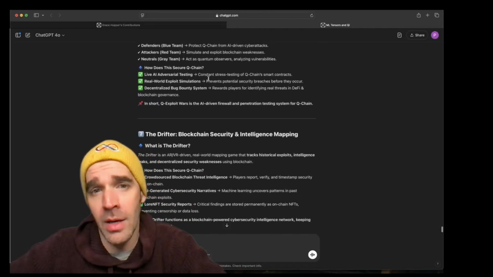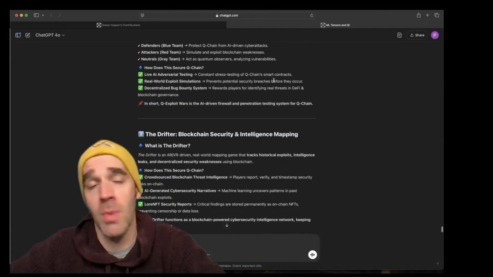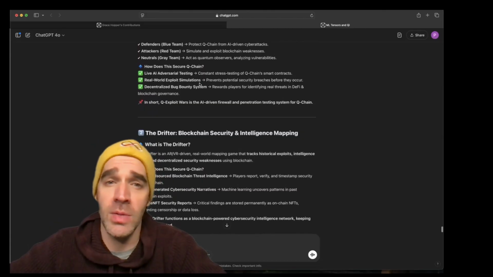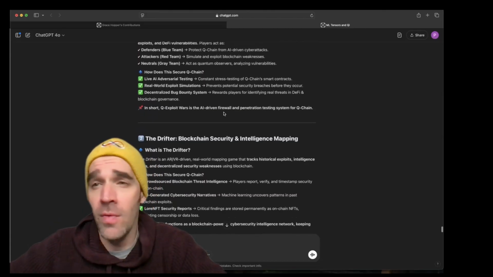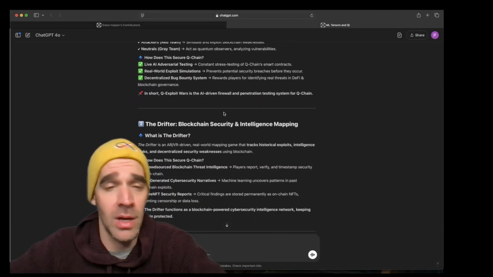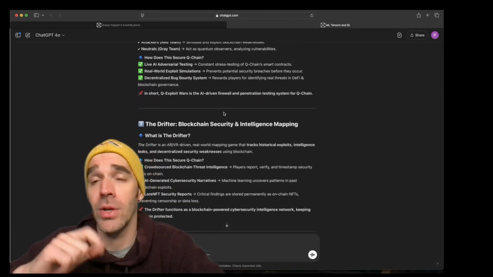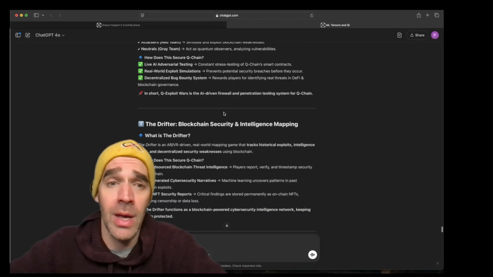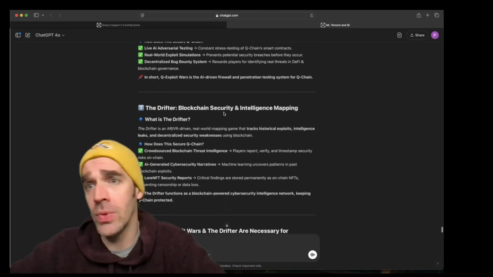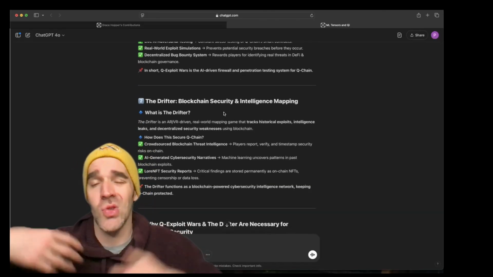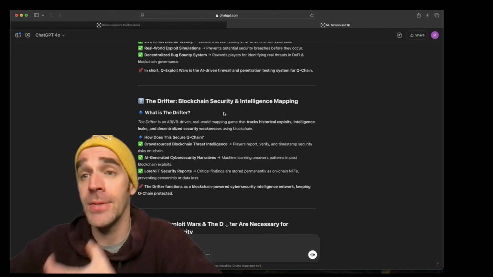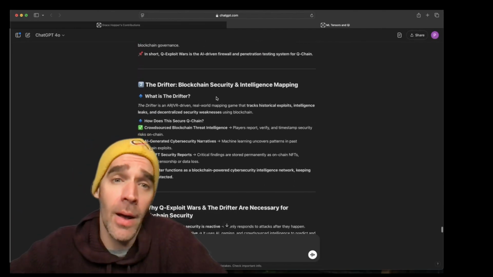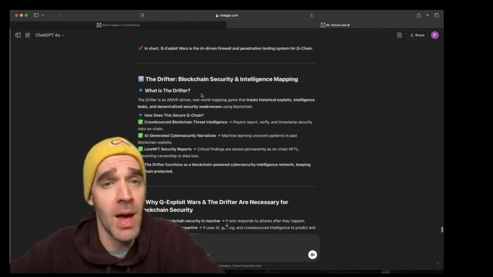As I was just saying, it's constant stress testing of the Q chain smart contracts with real-world exploits, and we've already tested this using arbitrary code execution. Like in the games Pokemon or on Nintendo, you're able to hack into those systems and code those games. But we use this understanding to strengthen our systems, and this is where the recursive nature comes from. The Drifter: blockchain security and intelligence mapping.